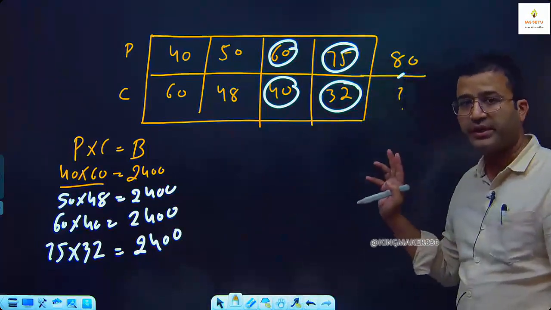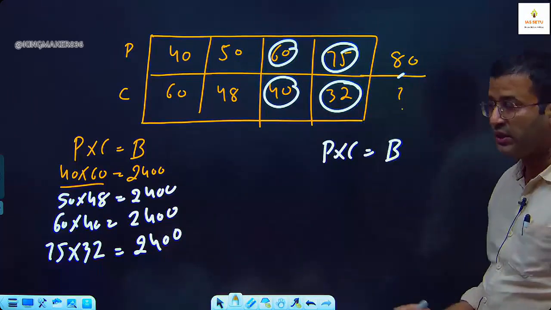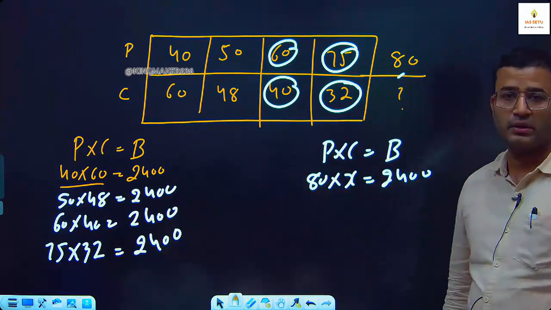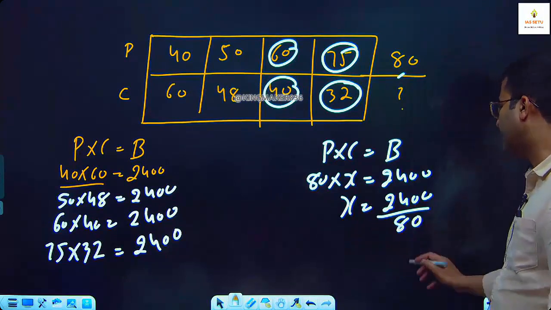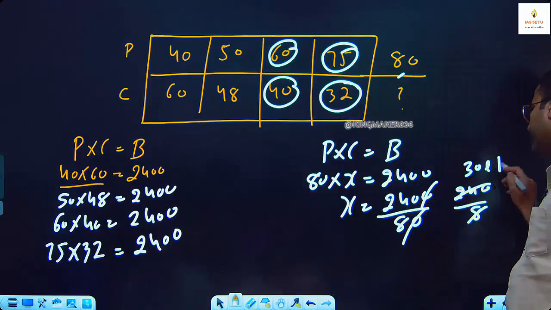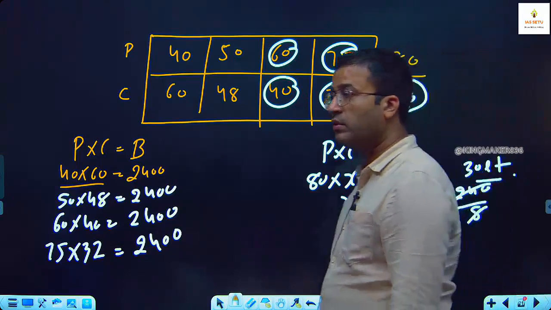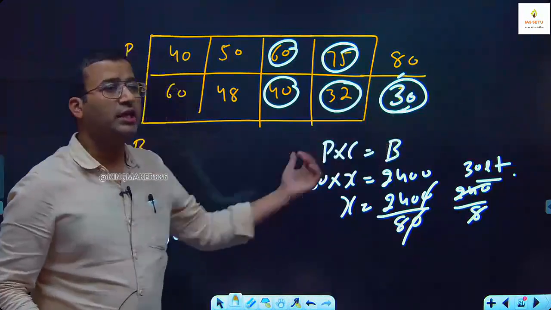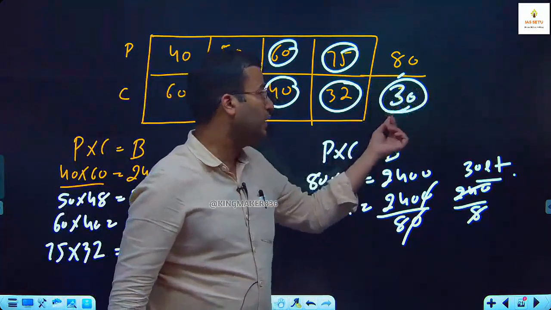Now the price becomes 80. So what can be the consumption? Price into consumption is equal to budget. Price is given. Consumption we have to find. Budget we have calculated. So can we solve for X? Yes. What is X? 2400 rupees upon 80. 0 cancel. 240 divided by 8. 30 liter. So what will be monthly consumption now? 30 liter. क्योंकि प्राइस बढ़ेगा तो कंजम्पशन घटेगी. So this is direct calculation. If my monthly budget is fixed 2400 rupees and the price of petrol becomes 80, so here I have to make it 30.